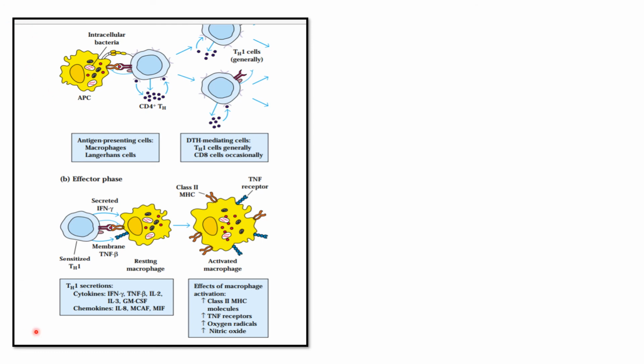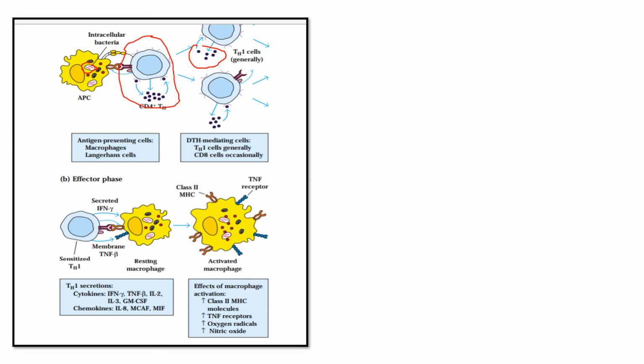Here, the antigen presenting cells carry the intracellular bacteria. See this red color, these intracellular bacteria produce MHC molecules. When the MHC molecules form, they bind to the T helper cells. When they bind with the TCR of the T helper cell, the T cell is automatically activated. When the T cell is activated, it produces cytokines. This is the reaction in the hypersensitivity reaction.